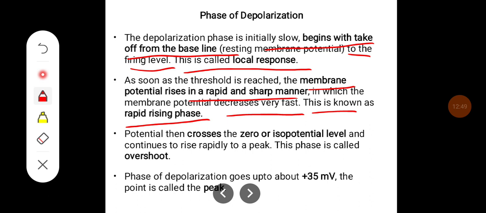The potential then crosses the zero or isopotential level, then continues to rise rapidly to the peak. This is called the overshoot. The phase of depolarization goes up to plus 35 millivolts, and this point is called the peak.